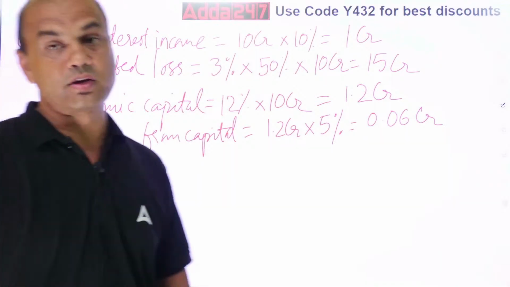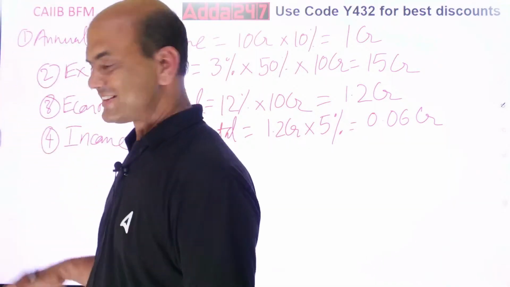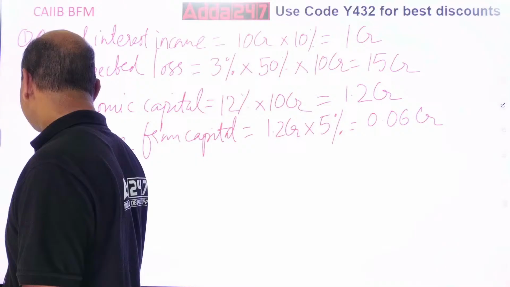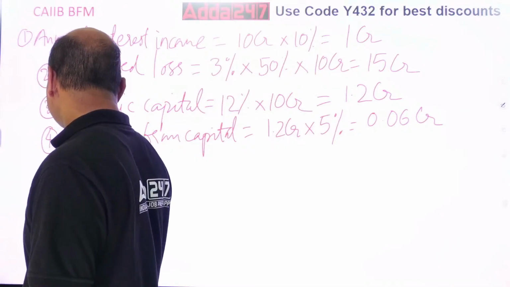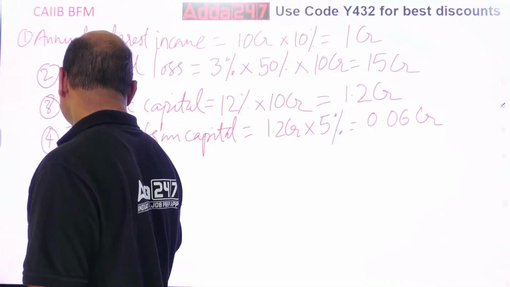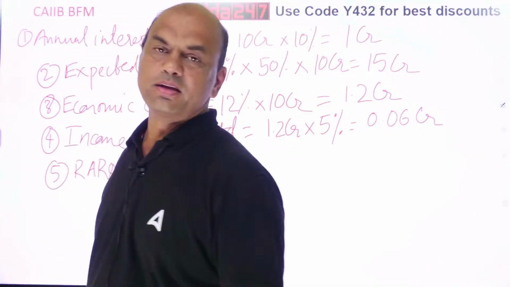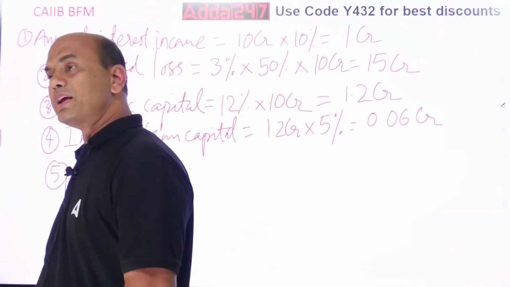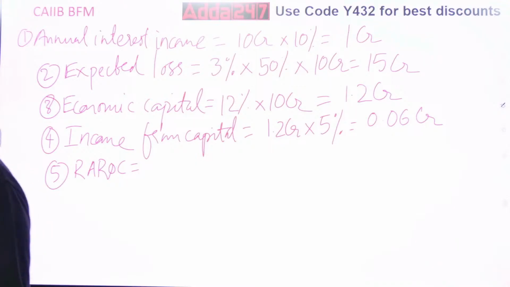Now we come to the last step, and that last step is REROC. The 5th step is REROC. Remember, 5 marks for this. REROC equals this. You will not get it in any of the books. What is the formula for REROC? Total interest income minus what am I getting?